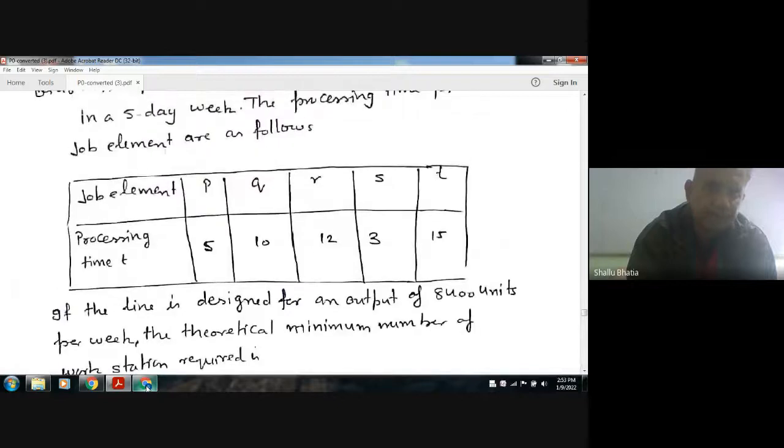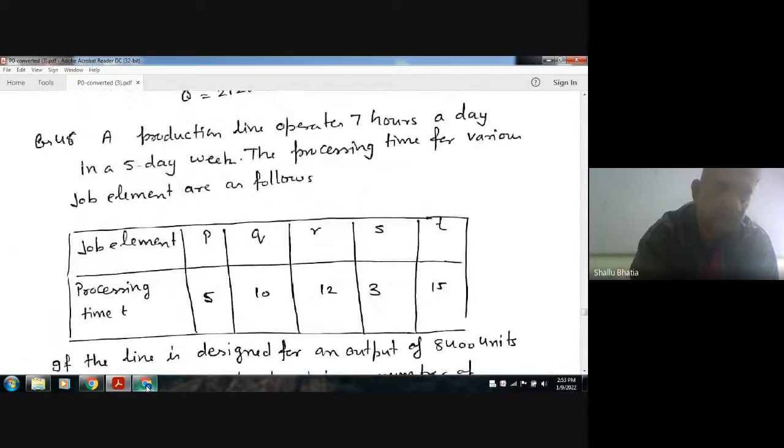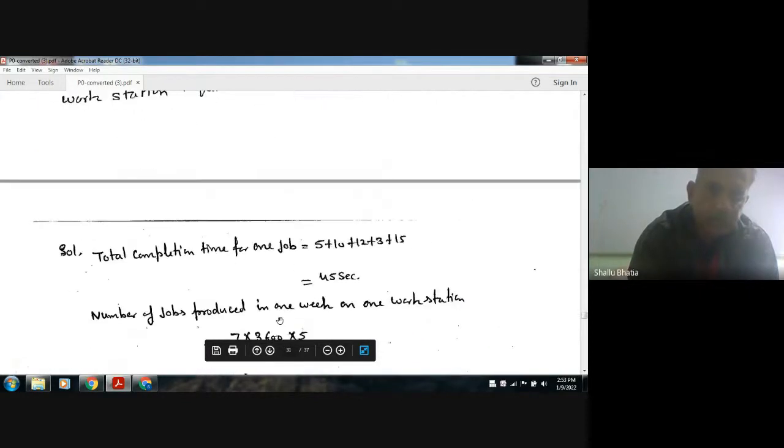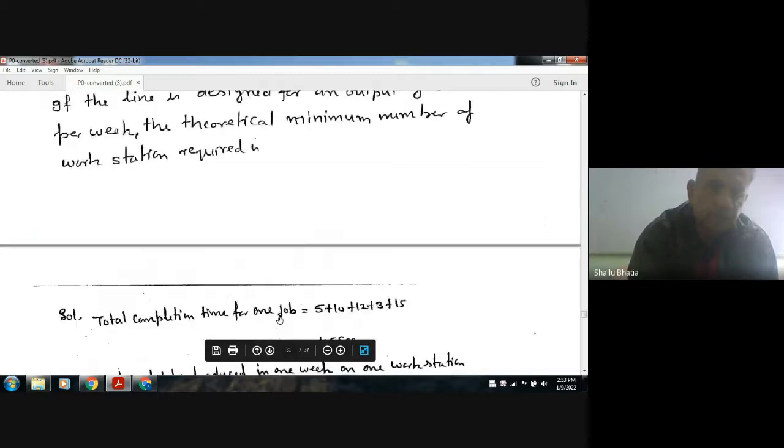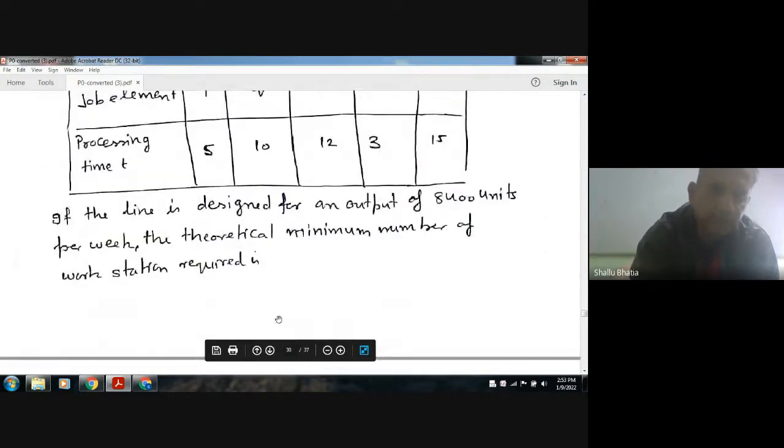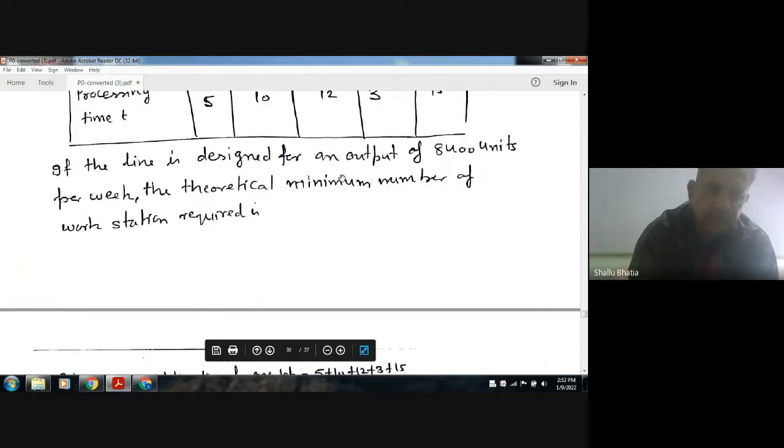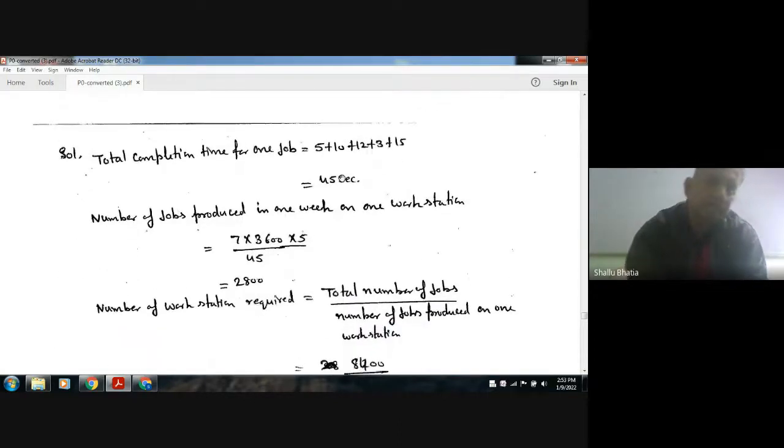Okay. So these are the job elements and the processing time is given. Now the total completion time can be calculated by summing these up. Okay. This is the total completion time, that is 45 seconds.